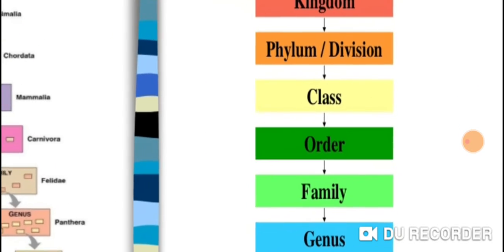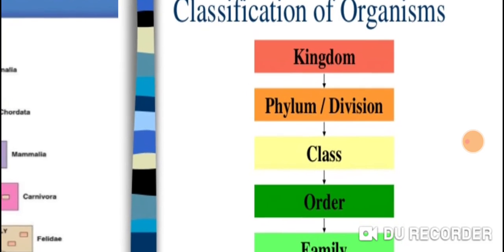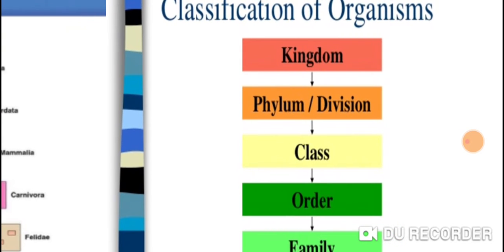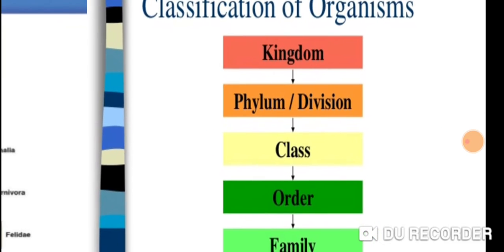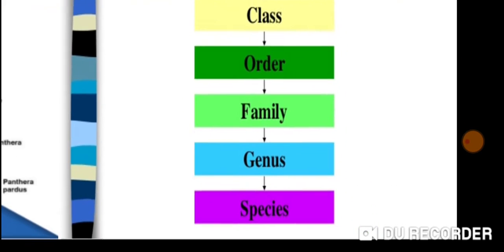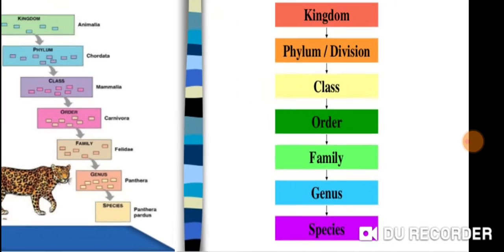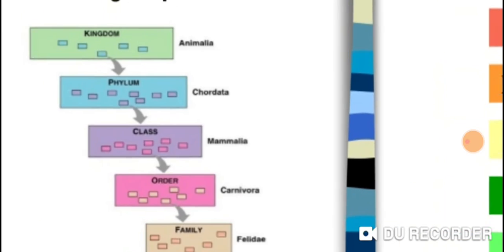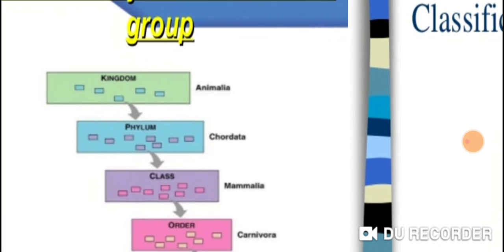This is the hierarchy which we follow to study any kind of organism. First we see to which kingdom it belongs, to which phylum it belongs, to which class, then order, family, genus, and species. Both diagrams are the same. There is not much difference.